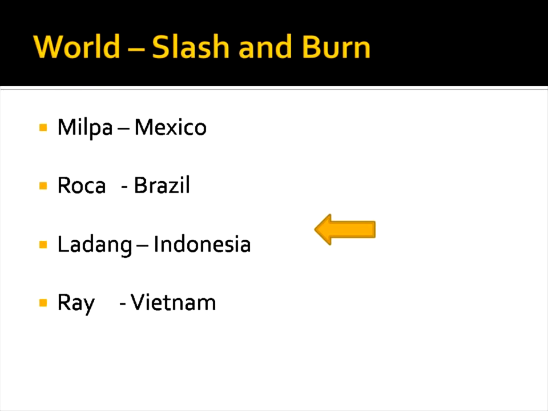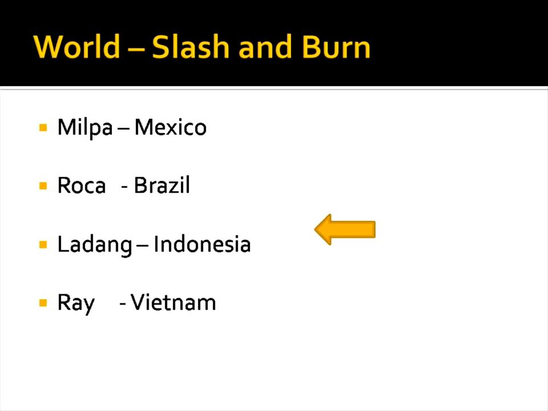Coming to the world, slash and burn agriculture or shifting cultivation is otherwise known as Milpa in Mexico, Roca in Brazil, Ladang in Indonesia, Ray in Vietnam. You want to memorize these names also, because they may ask a question like: what is the term for shifting cultivation in Mexico? That is Milpa. So in the world we say Milpa in Mexico, Roca in Brazil, Ladang in Indonesia, Ray in Vietnam.